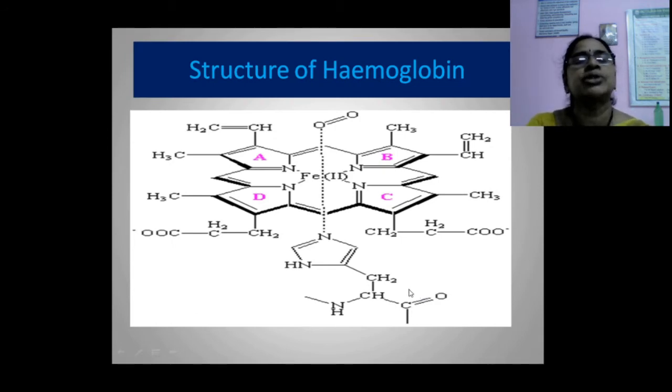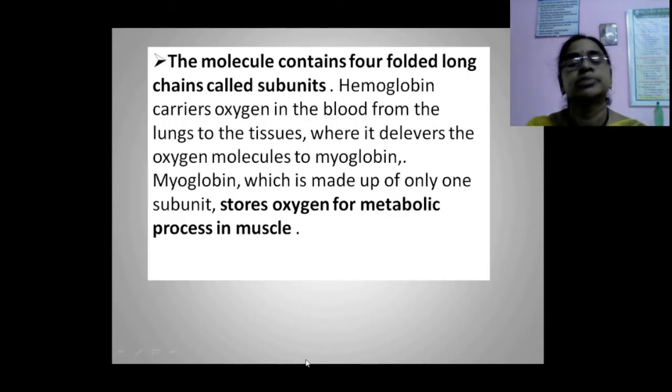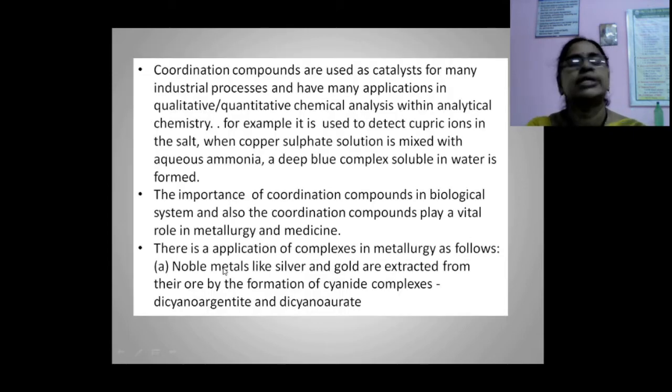Next, this is the structure of hemoglobin. Here iron is the central ion, and these surrounding groups are called ligands. The hemoglobin molecule contains four long chains called subunits. Hemoglobin carries oxygen in the blood from the lungs to the tissues, where it delivers the oxygen molecules to myoglobin. Myoglobin, which is made up of only one subunit, stores oxygen for metabolic processes in muscle.